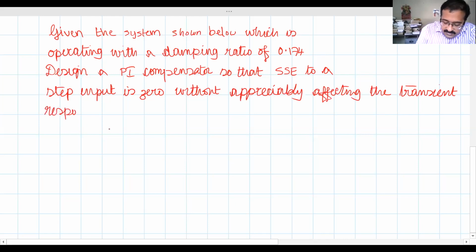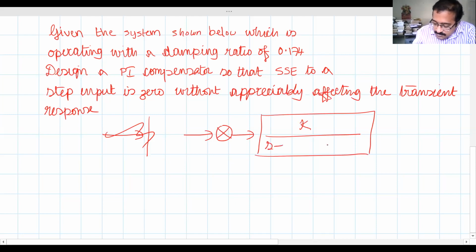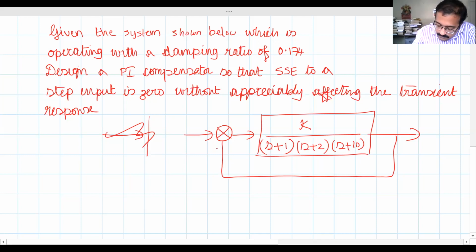So this is the given system: K divided by S plus 1 into S plus 2 into S plus 10. R of S is the input, C of S is the output.